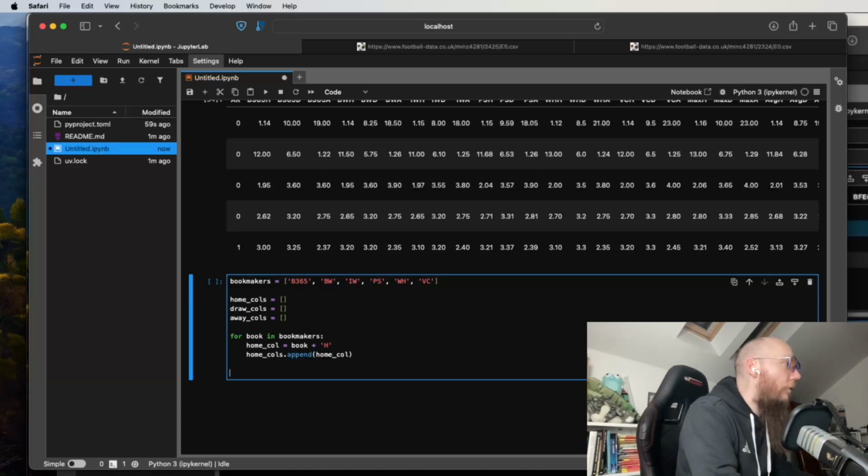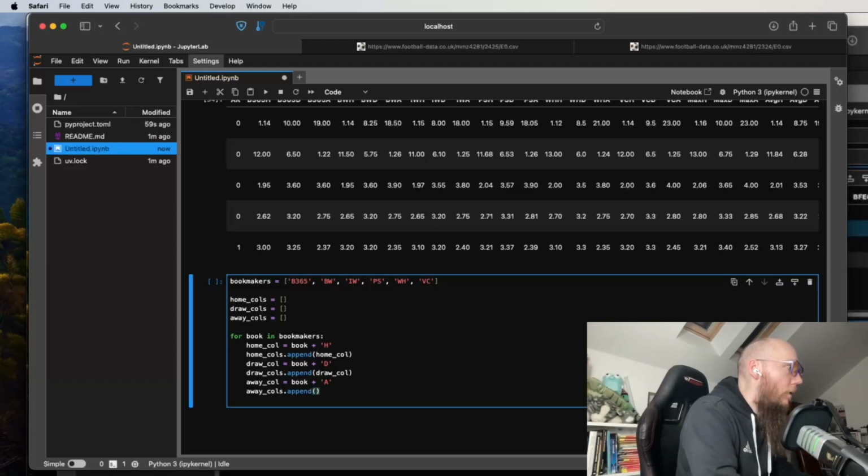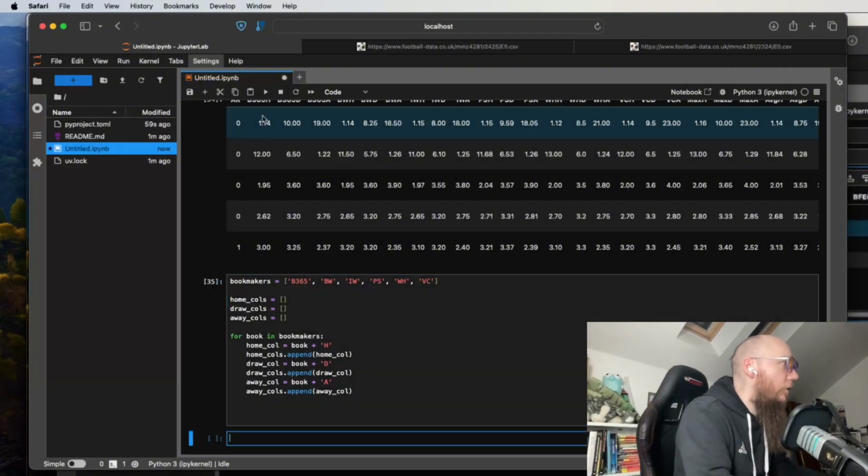We'll do that as well for our draw cols. Draw col equals book plus d, and then draw cols dot append draw col, and finally we'll do it for the away columns. So away col is equal to the bookmaker plus away, and then we need to append that to our list. So away cols dot append away col.